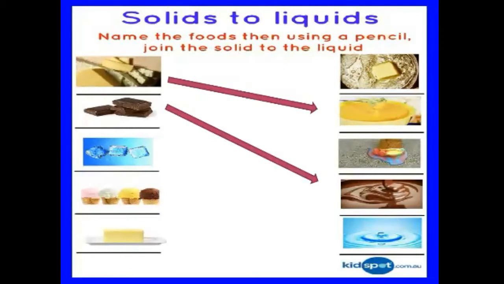Okay, so there are two examples of solids which turn into liquid after melting, but there are many more examples of solids which change into liquid after melting. One, ice cubes. Many times I have shared with you that ice cubes turn into water after melting. What about this? Ice cream.